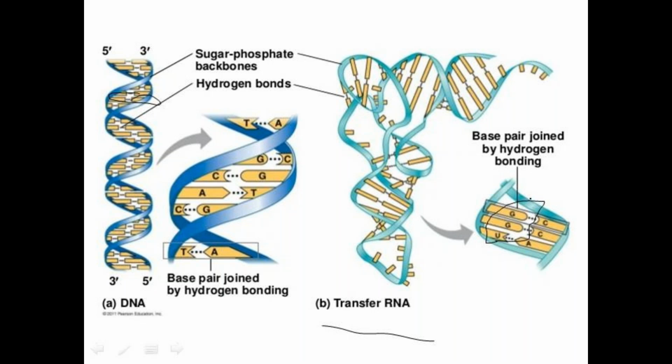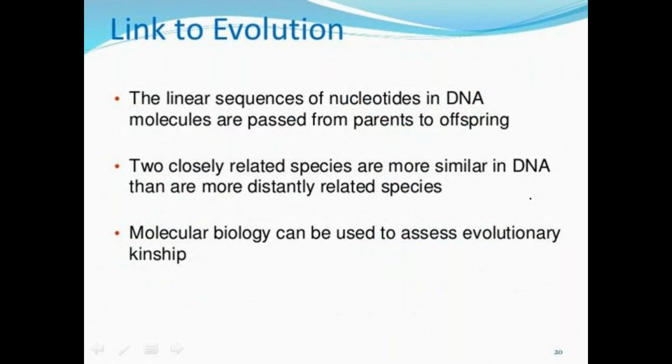The first main difference is in the sugar: DNA contains deoxyribose, whereas RNA contains ribose sugar. Coming to the nitrogenous bases, DNA contains thymine as the pyrimidine, whereas RNA contains uracil as the pyrimidine. That is another difference between DNA and RNA.